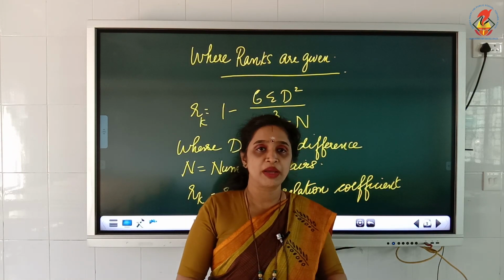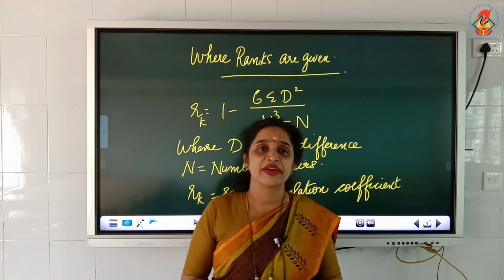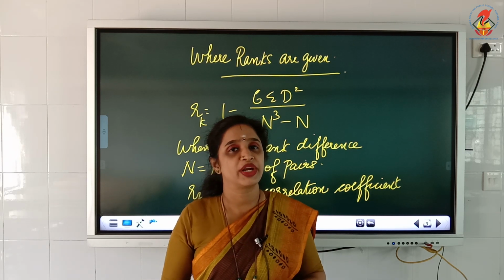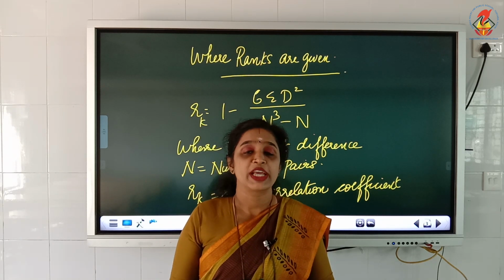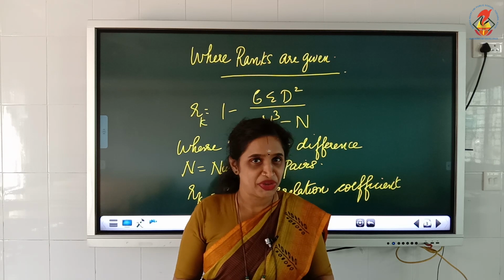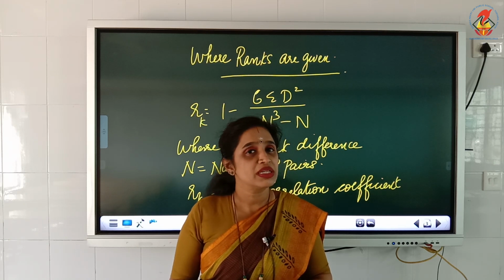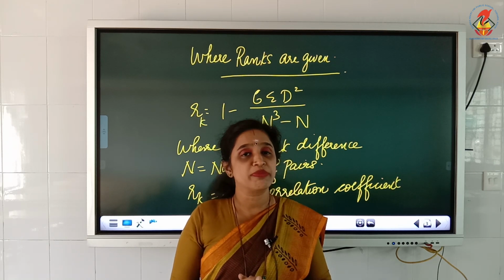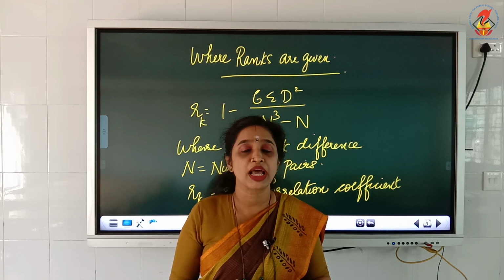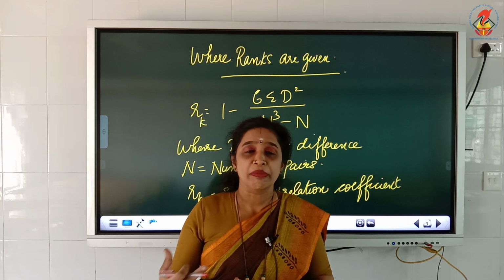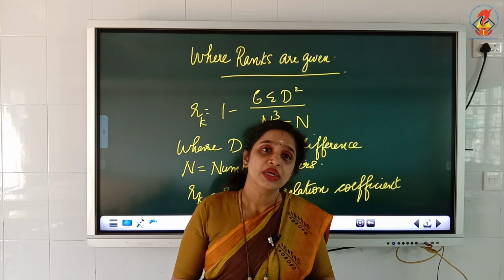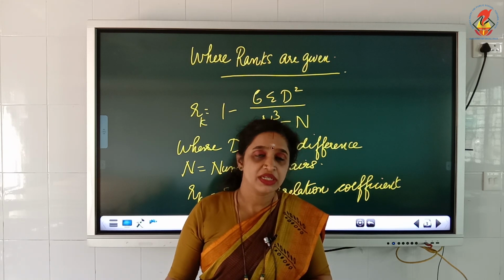Now what was the example? I hope you remember the example that I gave you in the beginning of the class when I explained Karl Pearson's correlation coefficient. Spearman's method will be applicable when we measure the qualitative aspect, isn't it?